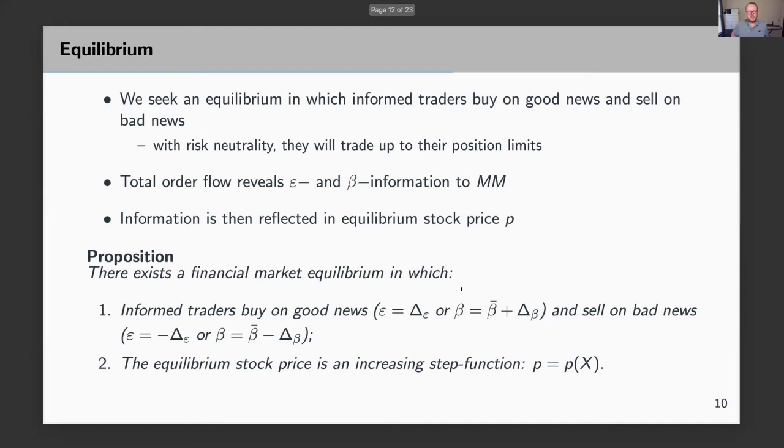The equilibrium that we want to consider looks as follows. Informed traders, being risk neutral, will trade up to their position limits 1 and -1. They will buy on good news and sell on bad news. Total order flow will reflect that information. The market maker takes that into account and learns from total order flow about the cash flow, and then sets the stock price based on the equation that I've shown you on the previous slide. The equilibrium stock price will be an increasing function of total order flow, which is very intuitive because a higher order flow just means that the market maker is more optimistic about the cash flow.